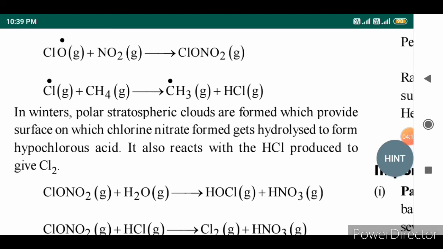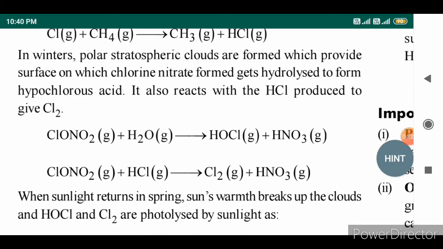In case of the winter season, polar stratospheric clouds are produced which provide the surface on which chlorine nitrate formed gets hydrolyzed to produce hypochlorous acid. It also reacts with HCl or hydrochloric acid to produce Cl2. The two reactions are given below.